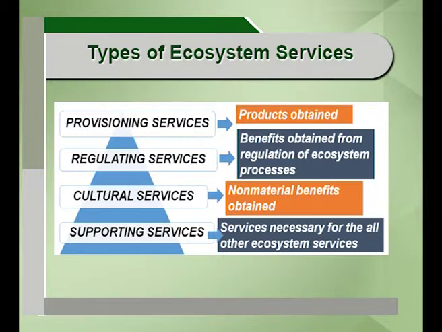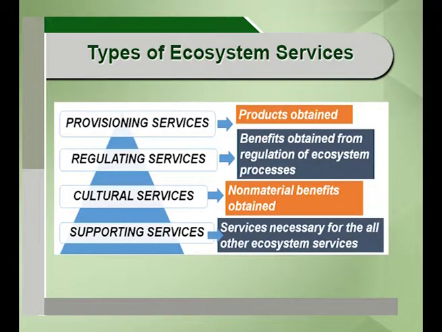These indirect benefits are more important in the maintenance of ecosystem services, though they take time. For example, formation of soil. All the food which we get is through soil, but we are not much concerned about how the soil is being made. So these are supporting services. Supporting services are the services which are necessary for all other ecosystem services, whether provisioning, regulating, or cultural services. Provisioning services are the services through which different types of products are obtained.